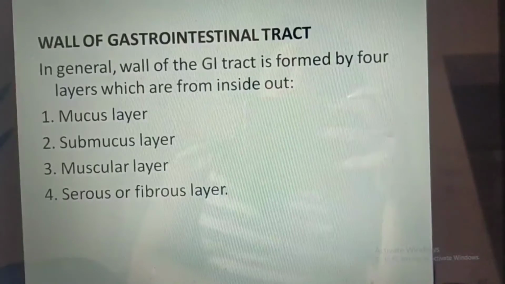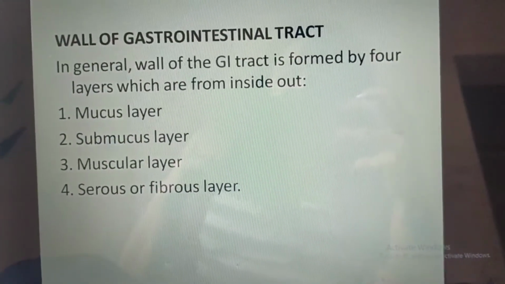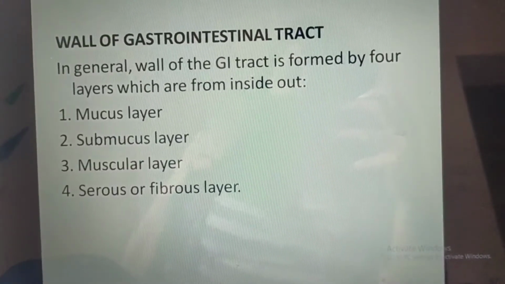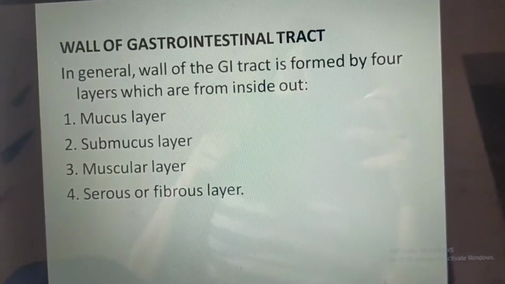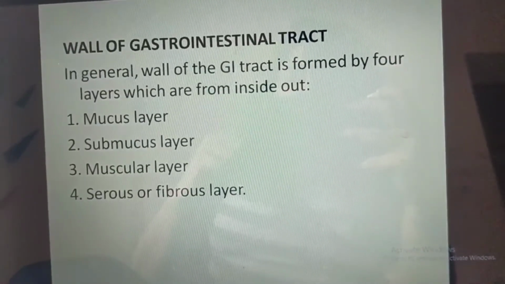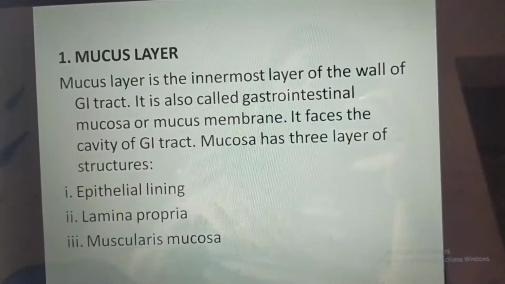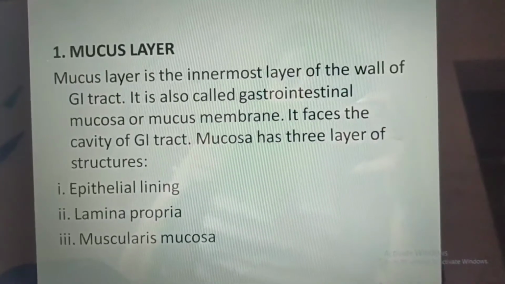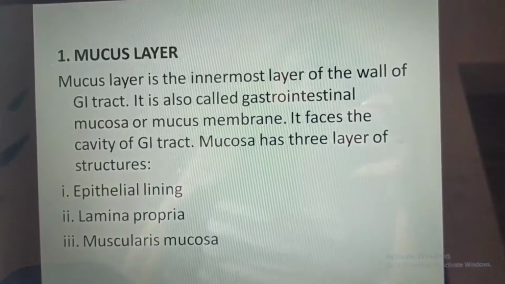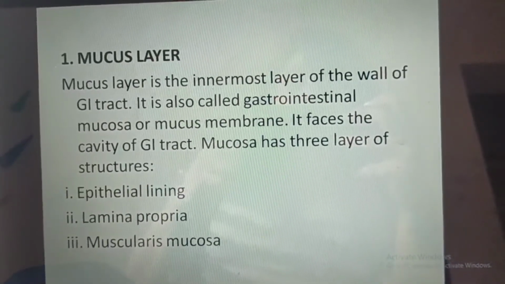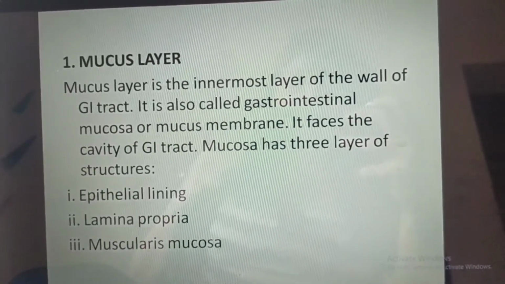Now we'll see the wall of gastrointestinal tract. In general, wall of the GI tract is formed by 4 layers which are, from inside out, first the mucus layer, then the submucous layer, then the muscular layer and the serous or fibrous layer. Mucus layer is the innermost layer of the wall of GI tract. It is also called gastrointestinal mucosa or mucous membrane. It faces the cavity of GI tract.